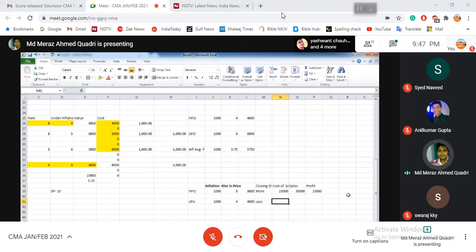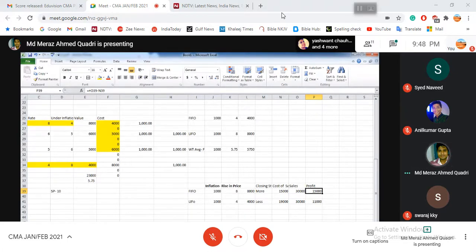But now I am following LIFO. What is the cost for me? In the LIFO, my cost is going to be 19,000, but my sale price will remain the same. It means that my profit will get reduced from 15,000 to 11,000. So I can say that if there is inflation in the economy, then I will have more profit if I follow the FIFO.